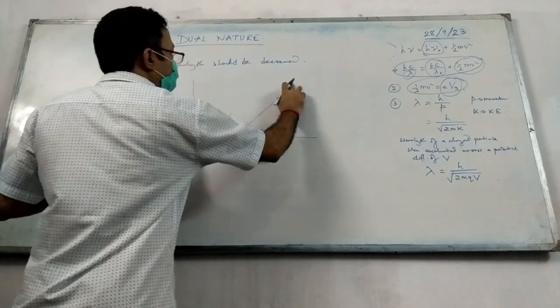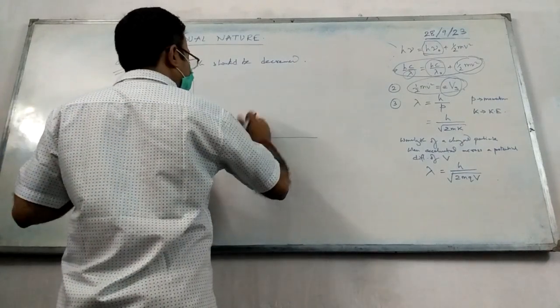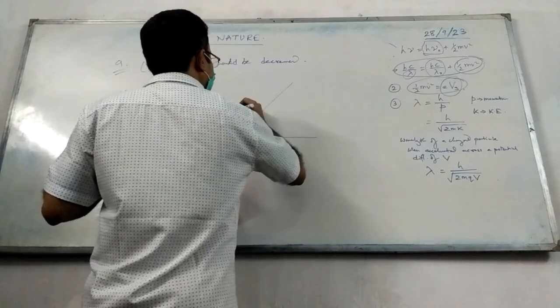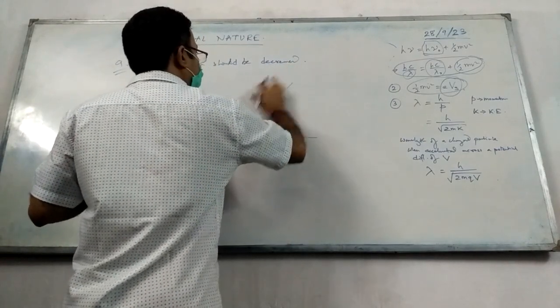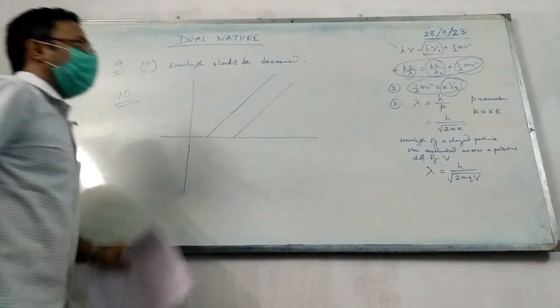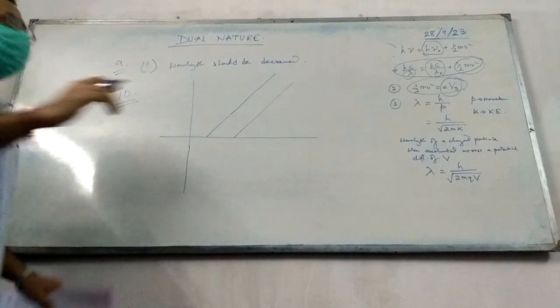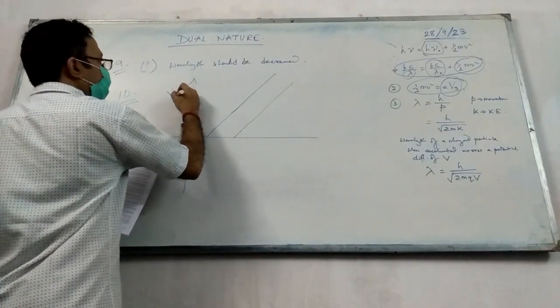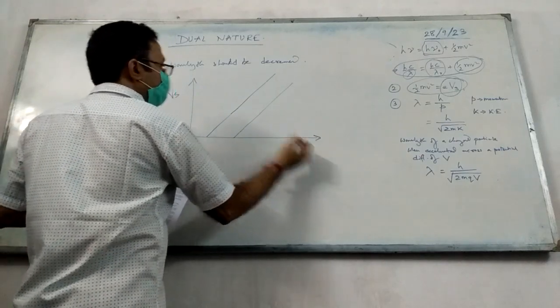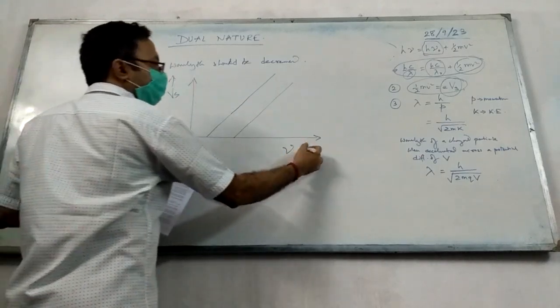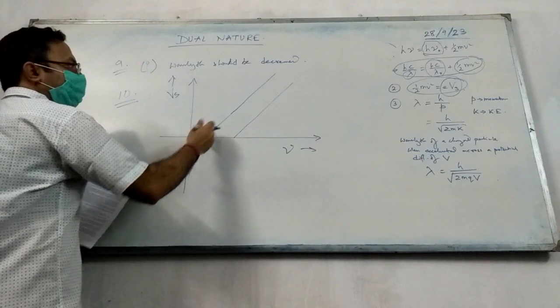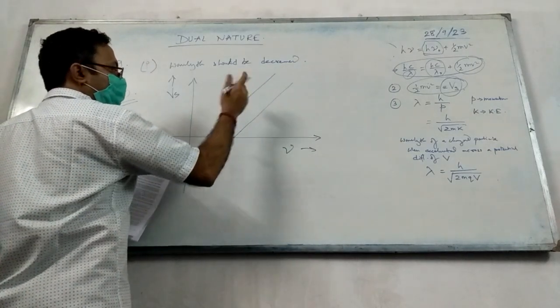Remember, for different metals, the graph may start from different points, but they have to be always parallel to each other. You know why? This is the Vs versus frequency graph, stopping potential versus incident frequency graph. Why should they be always parallel to each other?